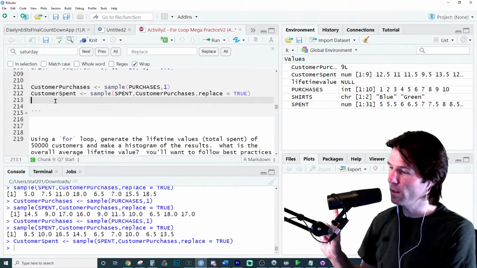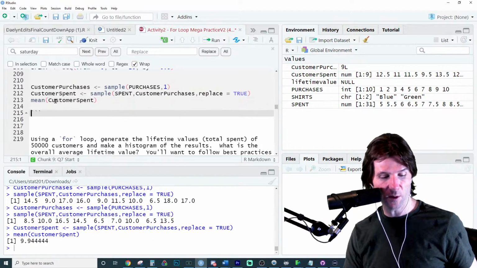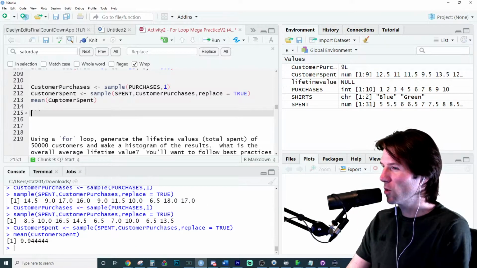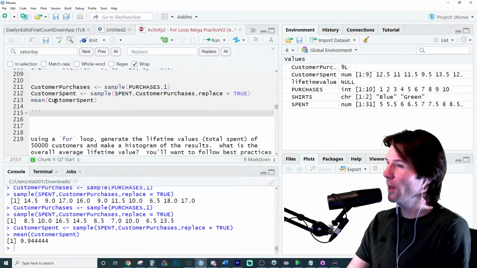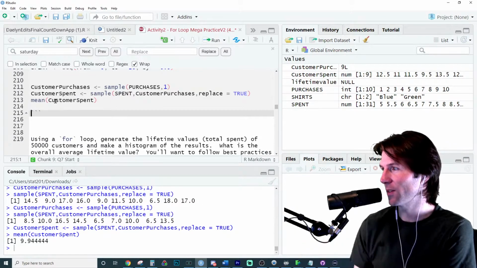We could find average. We could find mean. So we could find out what was the mean purchase of that customer. We want to find their lifetime value. Is the lifetime value of a customer their average purchasing, or is it something else? We talk about how much this customer was worth to us.